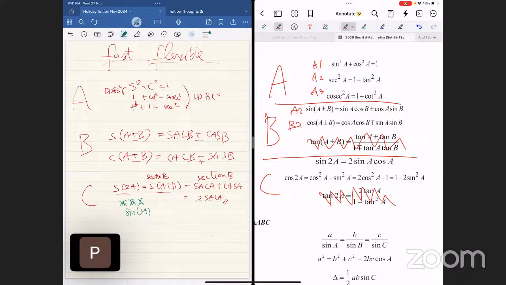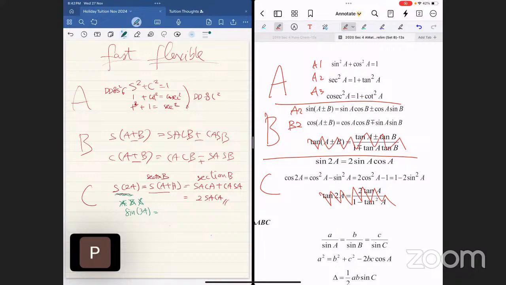Ariel, any idea? Ariel? No. Okay. Now Ariel, don't die. Everybody, don't die. It's very easy to handle sine 3A because you have the experience of handling sine 2A.